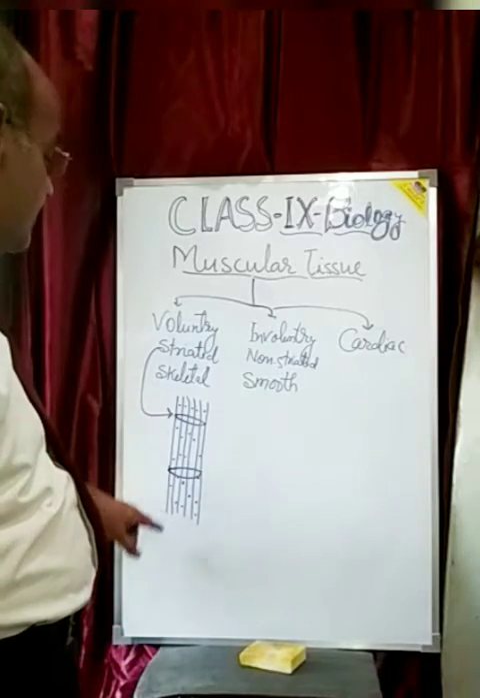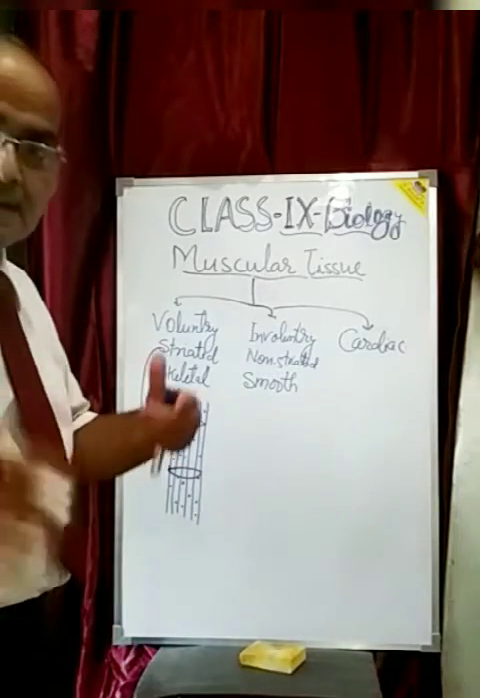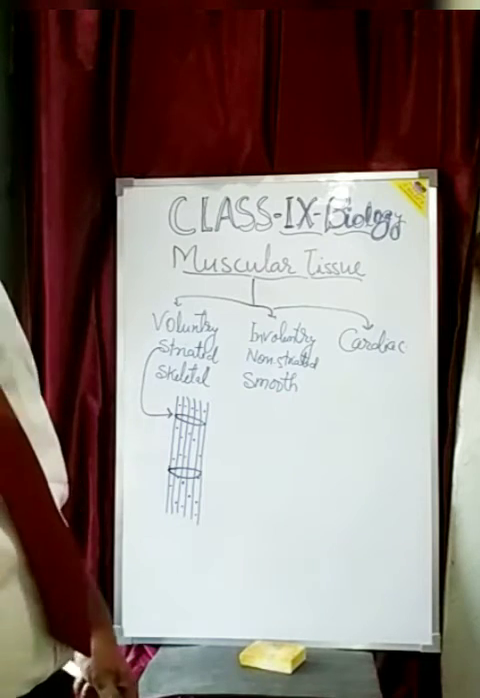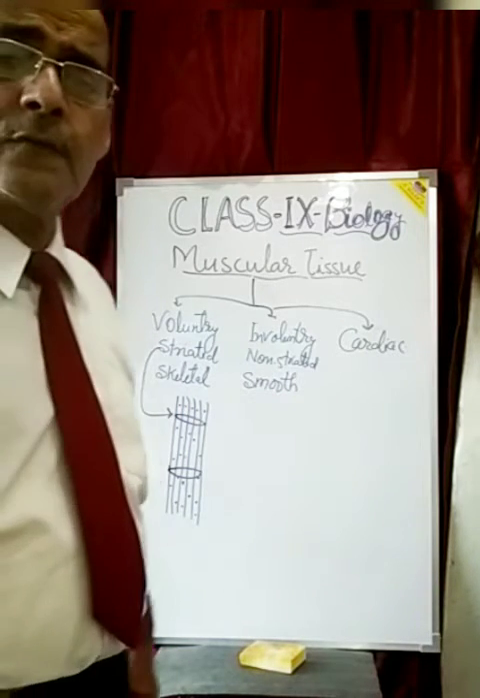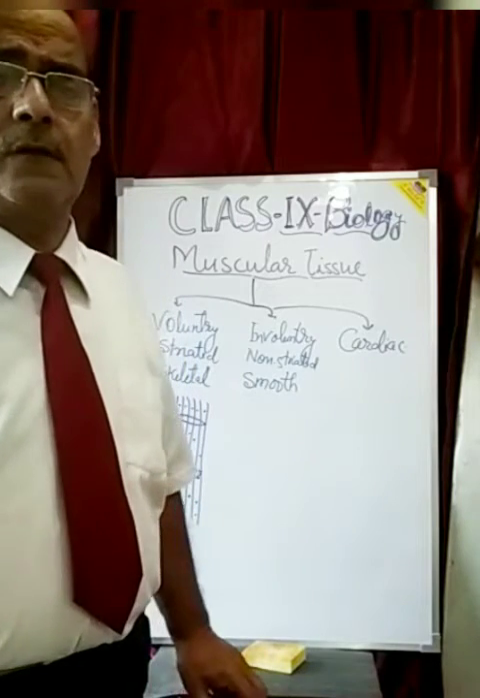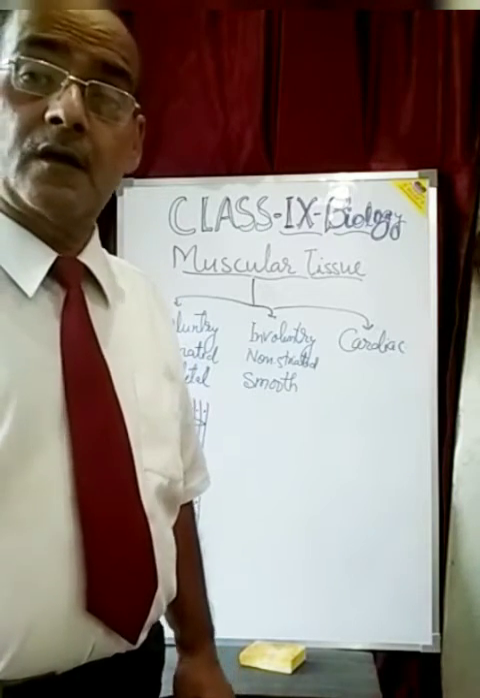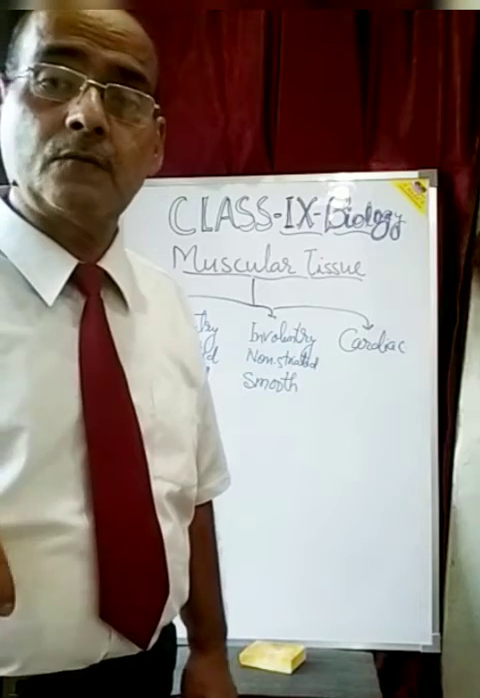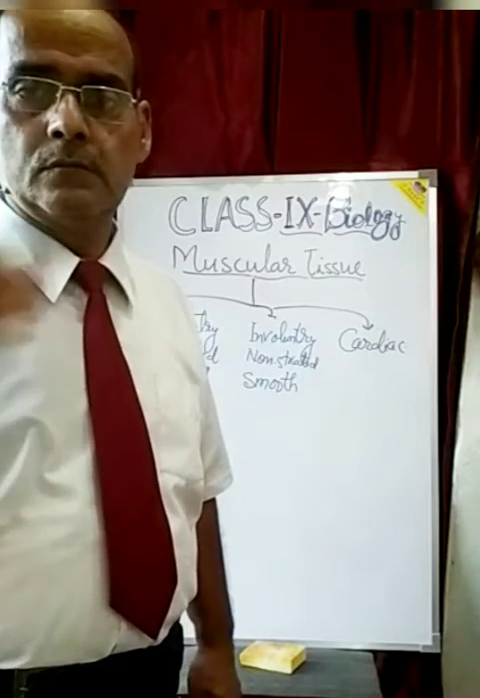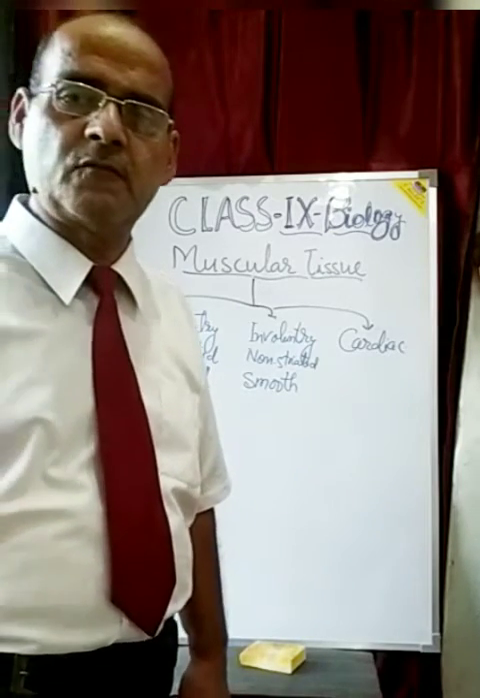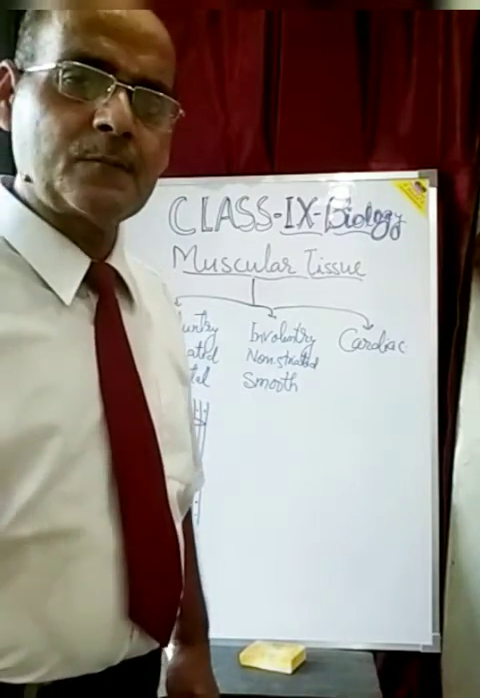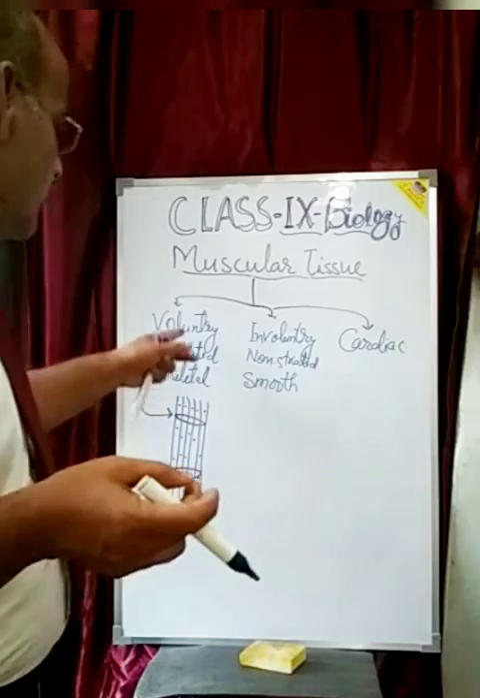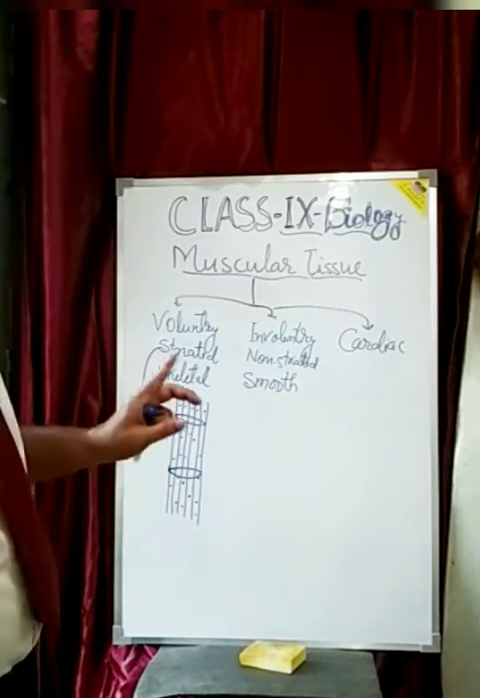And these are the muscle fibers, elongated, multinucleated cells, and they are meant for physical work, voluntary work, the work we want to do: walking, running, jumping, swimming, etc. That is conducted by these voluntary or striated or skeletal muscles.